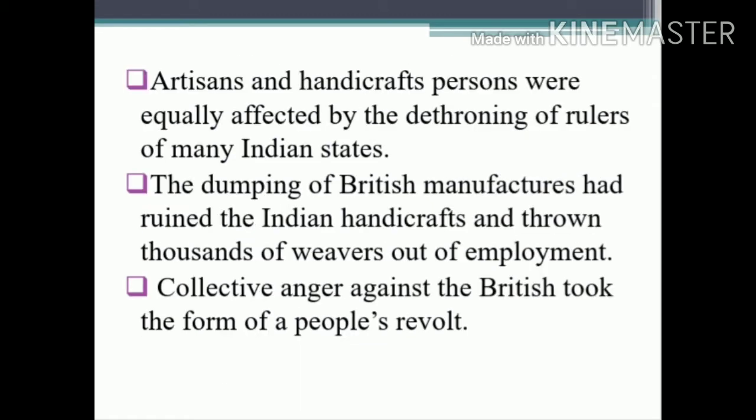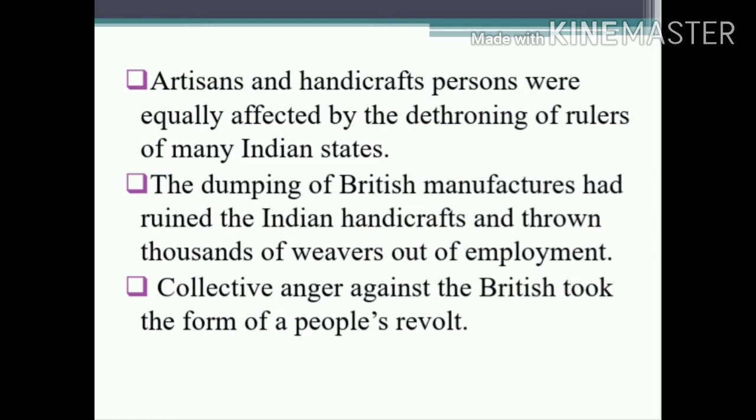Under the civil rebellion, not only the talukdars and zamindars, but also artisans and handicraft persons, who were equally affected by the dethroning of rulers of many Indian states, joined. That is, artisans and handicraft people were affected by British rule because the British brought their goods to India.